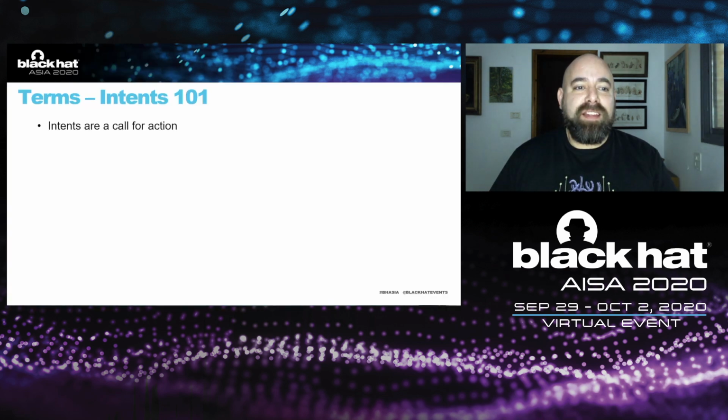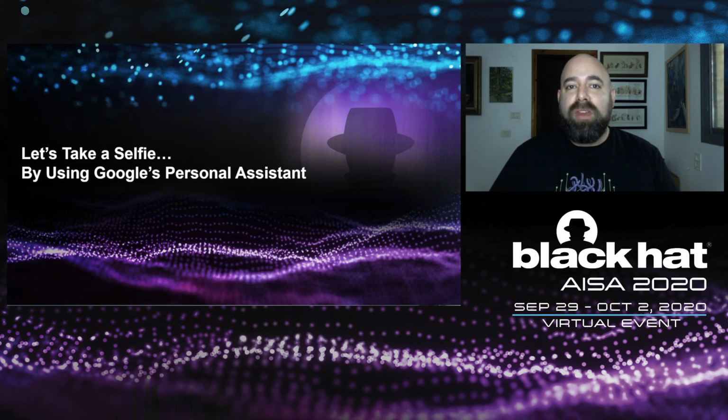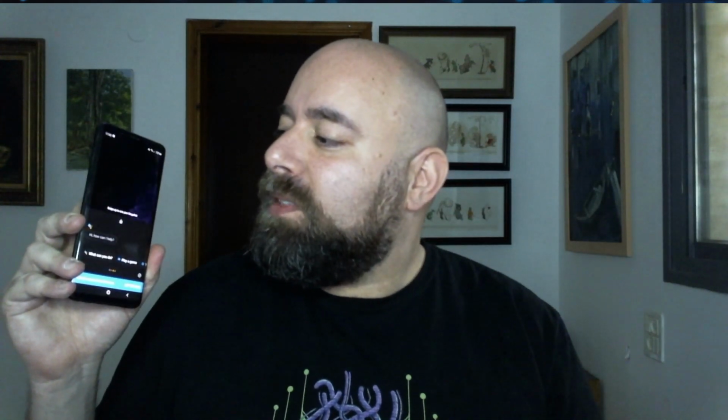So let's begin. Let's start with using the vulnerability as a feature. Hey Google, take a selfie. Sure, get ready. As you can see, the camera turned on, but it did not take a picture. In the past, before the fixes, it actually started a countdown from 3 to 1 and the picture would have been taken. So what happened here?